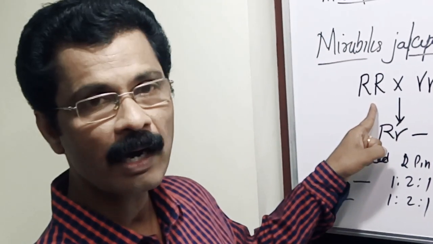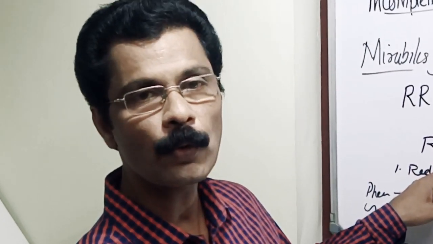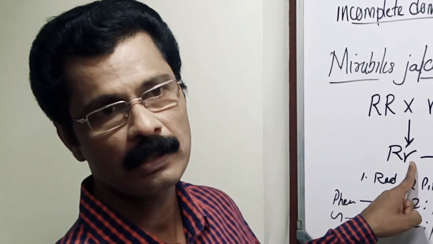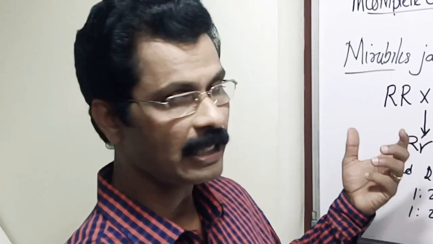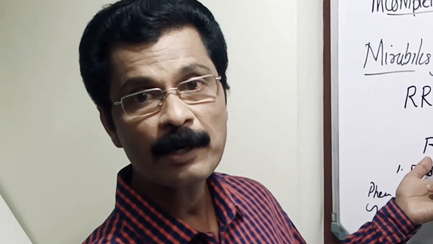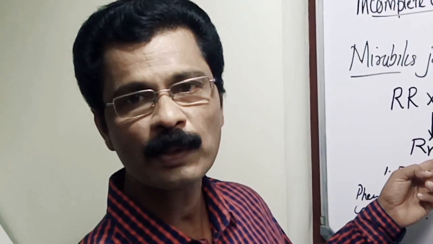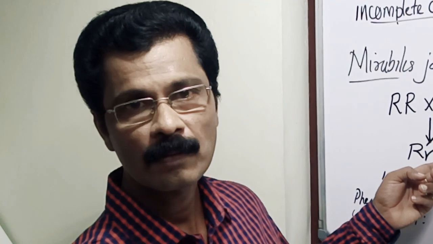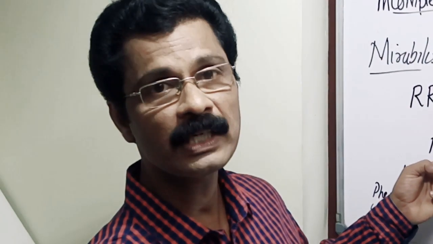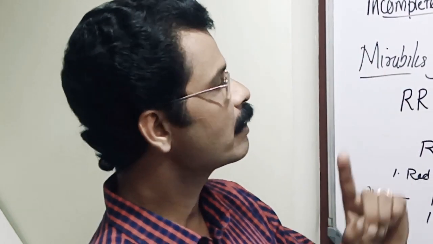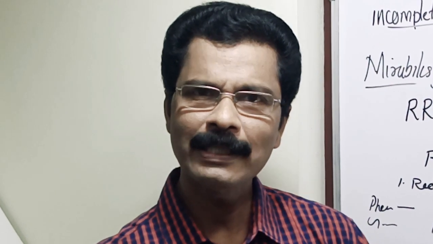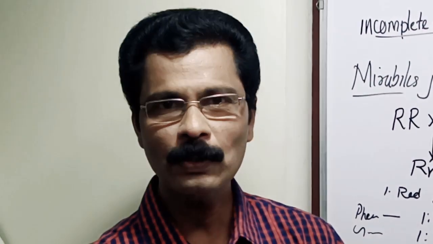Here the capital R is incompletely dominant over small r for white. So in other ways we can say this is an intermediate gene. The capital R and small r express themselves partially, so it produces a pink color. So that much about incomplete dominance. Any doubt in this? Shall we move on to the next cross?